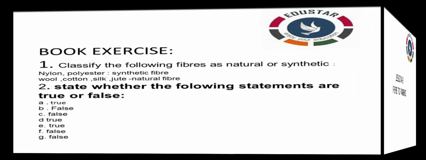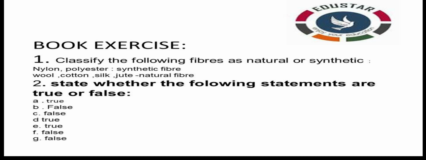Okay. Exercise number 1, page number 24. Classify the following fibers as natural or synthetic: nylon, wool, cotton, silk, polyester, jute. Nylon and polyester come under synthetic fiber. Wool, cotton, silk, jute are natural fibers. Use a pencil to write the answer. You can use an empty space on page number 25.